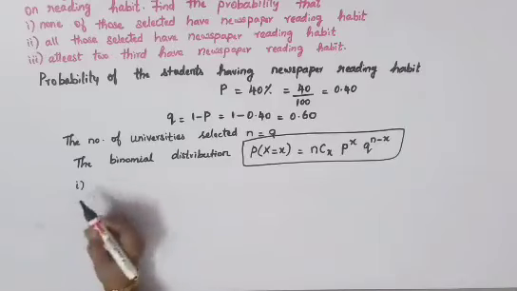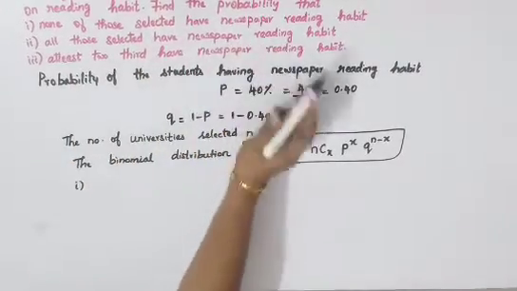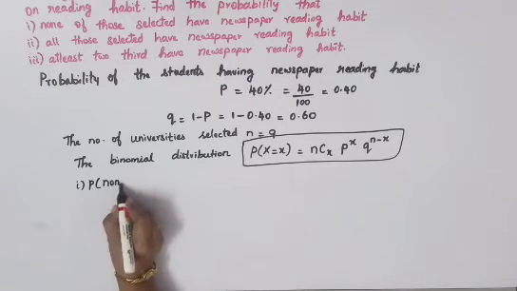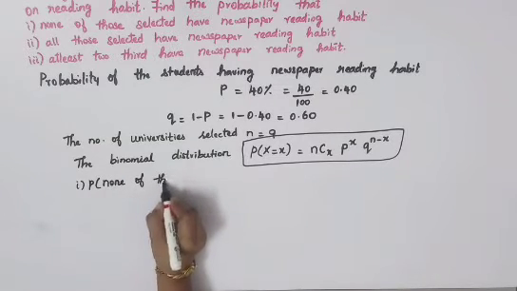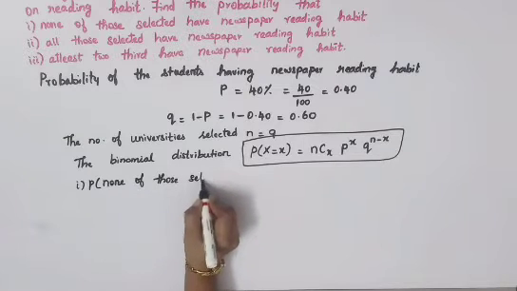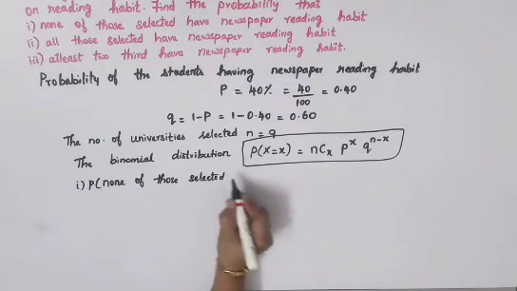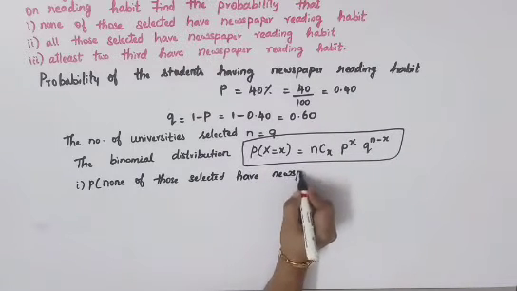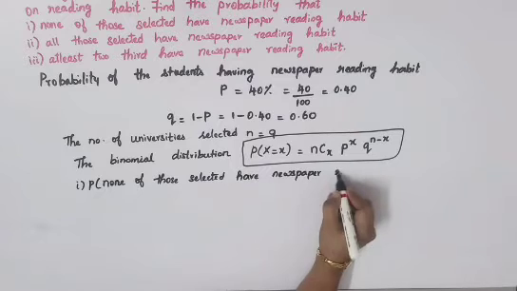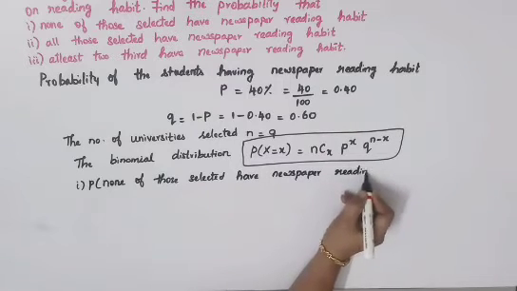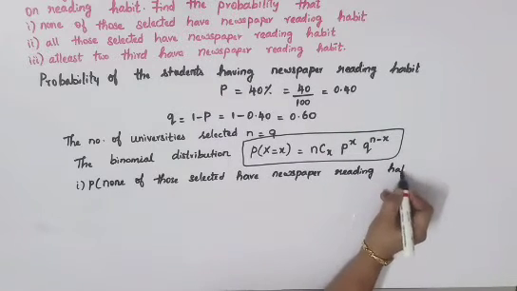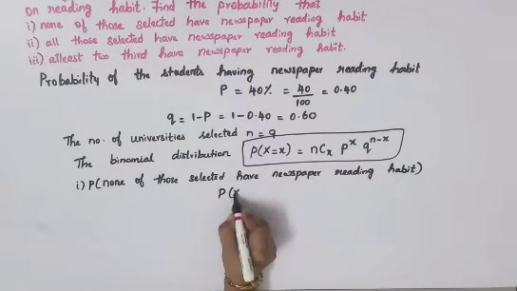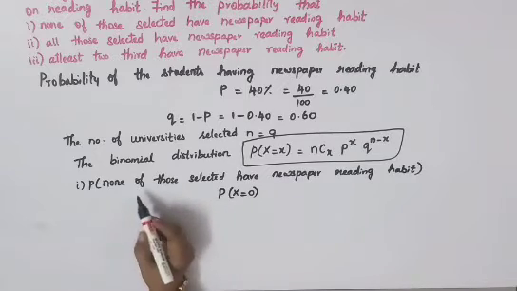Your first subdivision is none of those selected have newspaper reading habit. So the probability of none of those selected having newspaper reading habit: we can declare that P of x is equal to 0, because they have given none of them are selected.